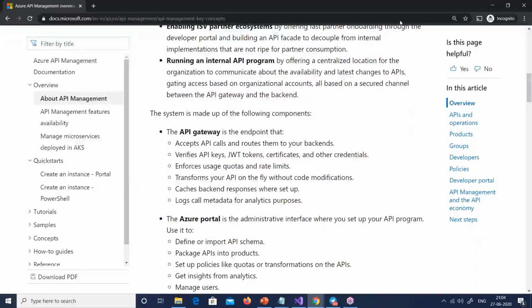Now what happens is, let us say that you have a lot of APIs at the back end, right? You have a weather API, and then you have, let's say, an accounting API, inventory API, this API, that API, right? And you want to manage those APIs. You want to have a front end kind of a gateway wherein the API call comes in, and then it is routed to the backend API. And why do you need this front end API?